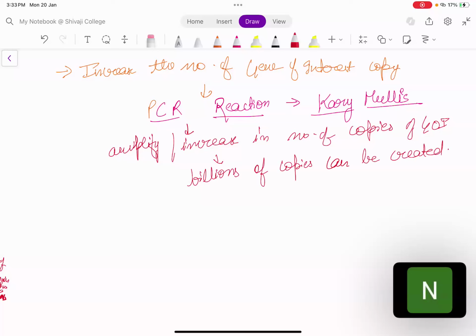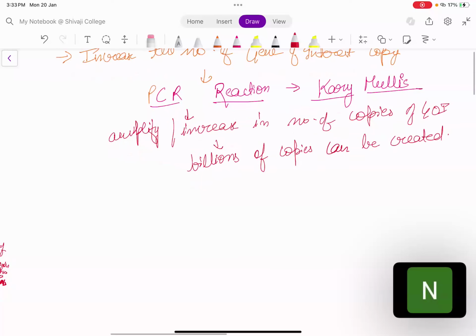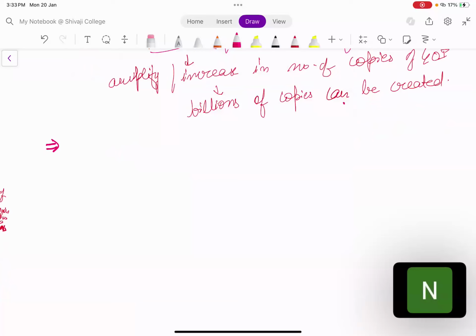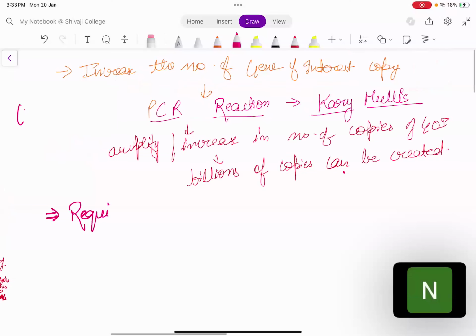The full form of PCR is polymerase chain reaction. PCR is polymerase chain reaction, where your molecules get polymerized. Your template DNA acts as a monomer unit and gets polymerized so as to give you billions of copies. So that is why it is called polymerase chain reaction: it happens in a chain-like manner. Now what are the requirements of it? What all do we require for the PCR? Let us see.